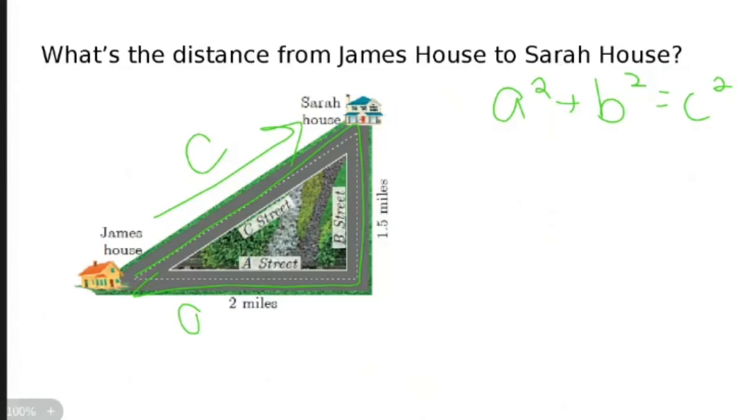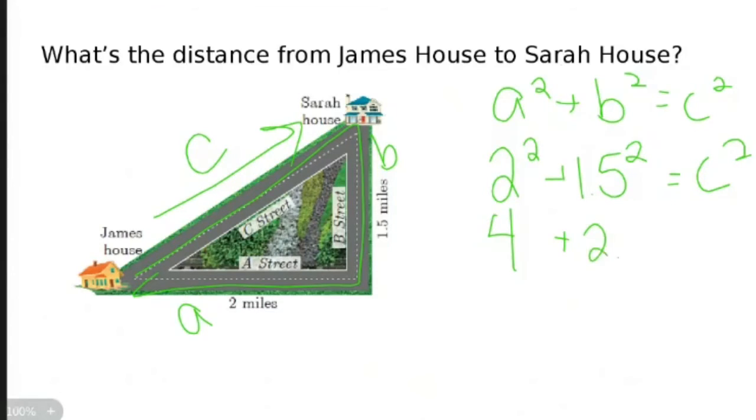C is the longest side. It doesn't matter which one's A, which one's B, as long as the longest side is C. So I'm calling A 2, so 2 squared. I'm calling B 1.5, so 1.5 squared. And C is the longest side. 2 squared is 4. What is 1.5 squared? 1.5 raised to the second power is 2.25. That's right. Let's add these up.